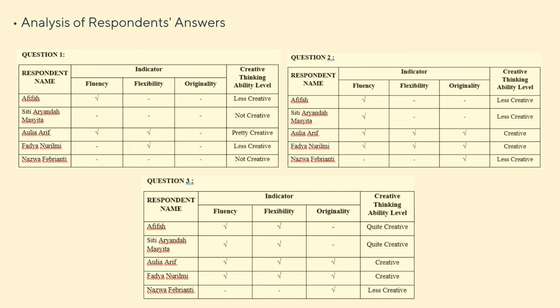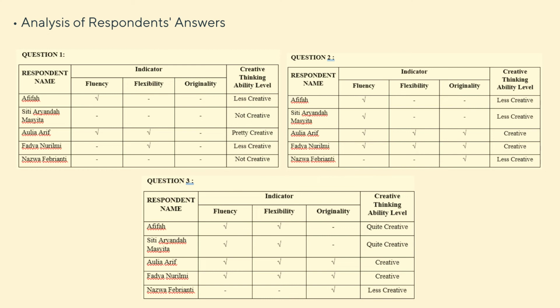In the analysis of respondents' answer, there are 3 aspects that must be got by respondents in answering questions, namely originality, flexibility, and fluency. Originality refers to the uniqueness of the respondents' ideas in answering questions.